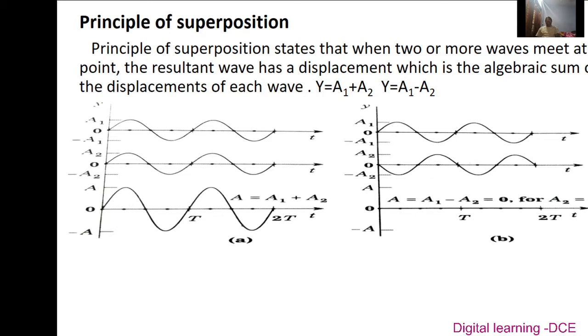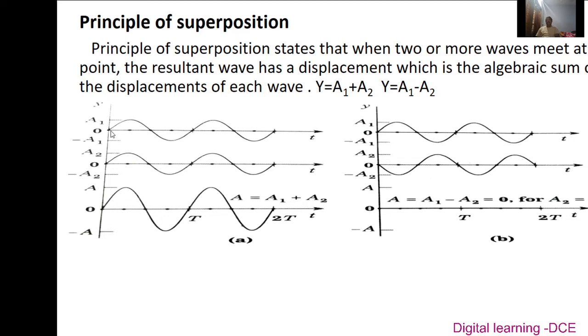In 1801, Thomas Young enunciated a principle called the principle of superposition. It states that when two or more waves meet at a point, the resultant wave has a displacement which is the algebraic sum of the displacement of each wave.